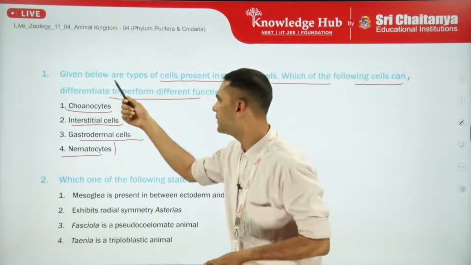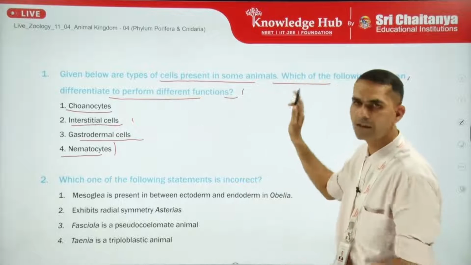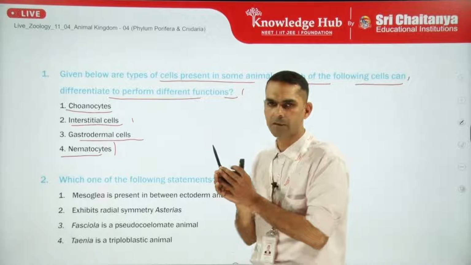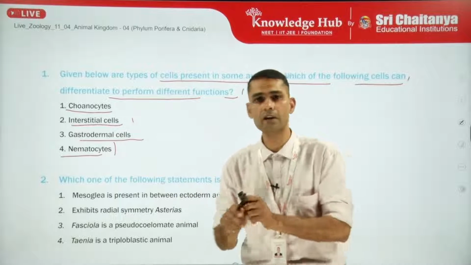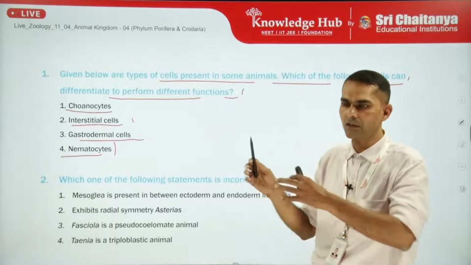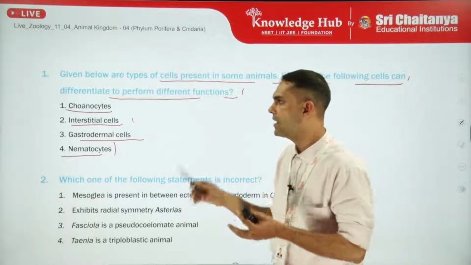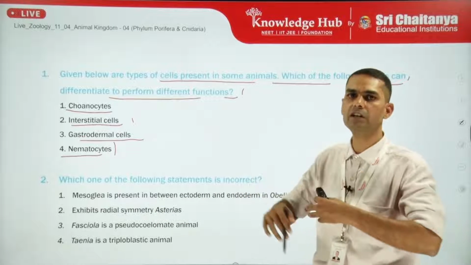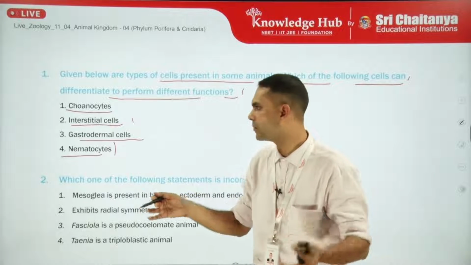For example, given below are the type of cells present in some animals. Okay, so which of the following cell can differentiate to perform different functions? So we have seen in choanocyte case also, it gives rise to germ layers. So now the student can think, okay, the choanocyte can also differentiate to give rise to germ layer. Interstitial cell is totipotent, so definitely it is going to differentiate into any other kind of cells of the body.